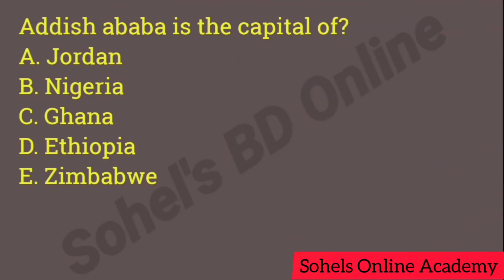Addis Ababa is the capital of A. Jordan, B. Nigeria, C. Ghana, D. Ethiopia, and E. Zimbabwe. The correct answer is Ethiopia. Character D.